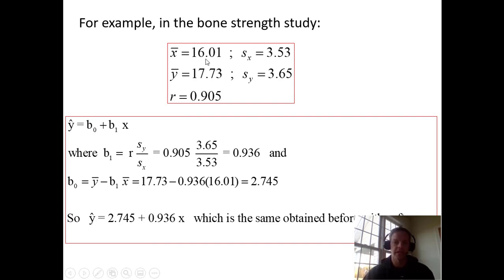So in the bone strength study, we have x bar is 16.01, our y bar is 17.73, with the standard deviations of those numbers there, and our r is 0.905. If we have those numbers, we can generate that formula. We say b1 is r times sy over sx, and we get 0.936. And b0 is y bar minus b1 times x bar. You run those calculations and you get the 2.745, the same as we obtained earlier with the software. All right, so that's one way to approximate that.